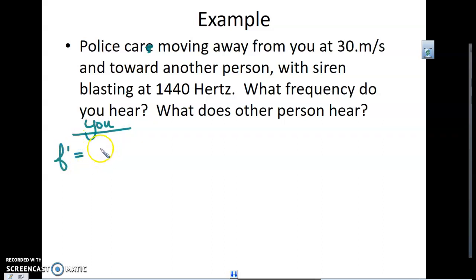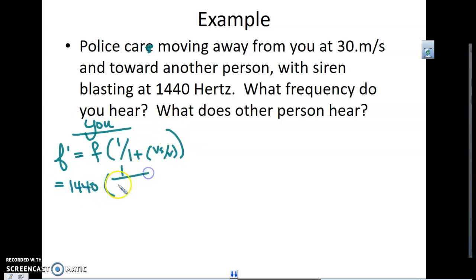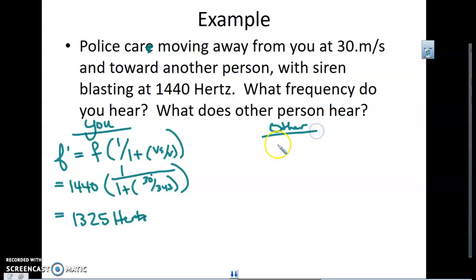That's f prime. We're going to go frequency. So the frequency of the sound is 1440. And definitely take a second to plug this in and just make sure that you're understanding what's happening. Okay. So popping that all in, you should get 1,325 hertz.